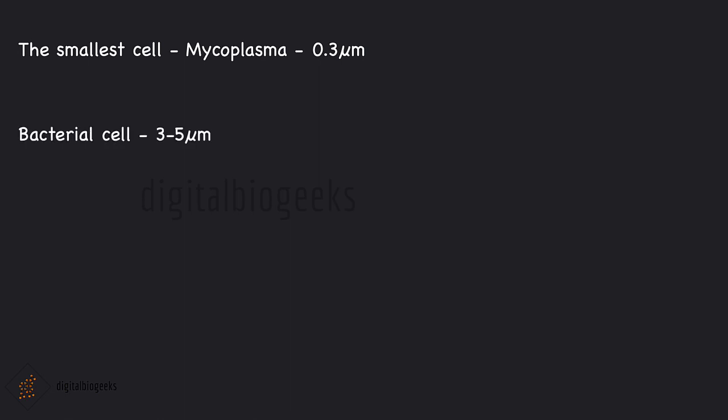The smallest cell, mycoplasma, is only 0.3 μm in length. The size of a bacterial cell is approximately around 3 to 5 μm. So you can imagine how small a mycoplasma is. The largest cell is the egg of an ostrich. It is a single cell.